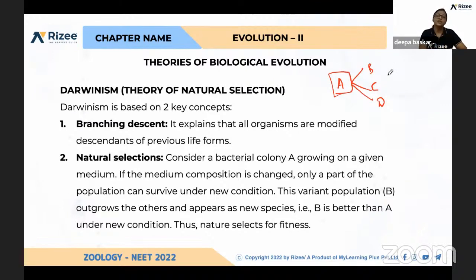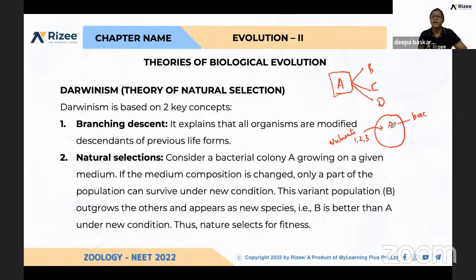And natural selection is also explained by one simple experiment using microorganisms. See, we have taken a petri dish and added 3 types of nutrients, 1, 2, 3, and here we have bacteria, which is called a colony of bacteria.